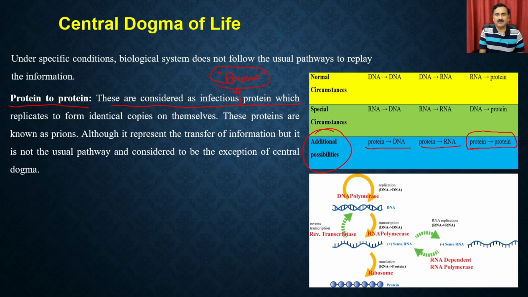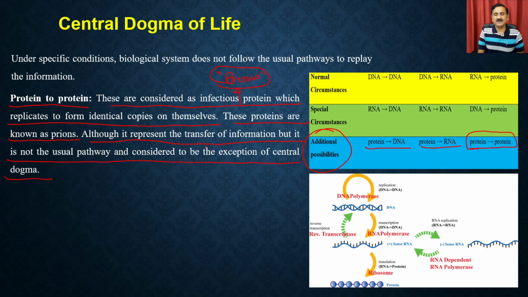These are considered infectious proteins, which replicate to form identical copies of themselves. These proteins are known as prions. Although it represents a transfer of information, it is not the usual pathway and is considered an exception to the central dogma of life.